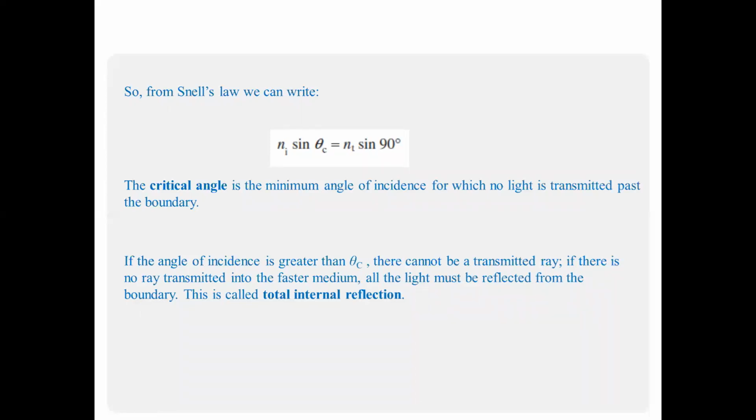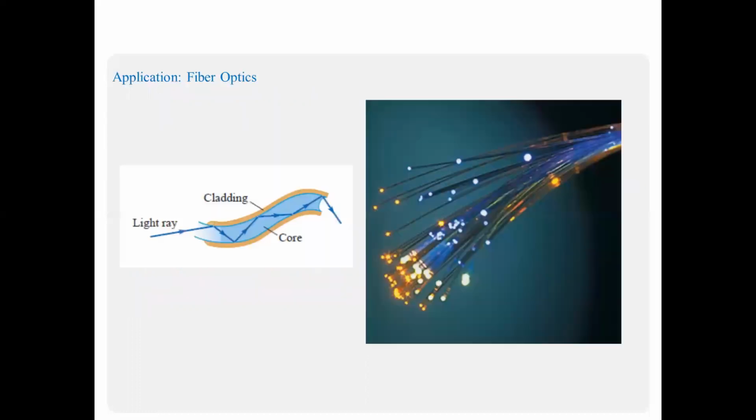This is called total internal reflection. So if we send in a ray at an angle greater than the critical angle, all the light is reflected and there is no transmission. Here is an example of total internal reflection in optical fiber. Basically, the principle of total internal reflection is used.